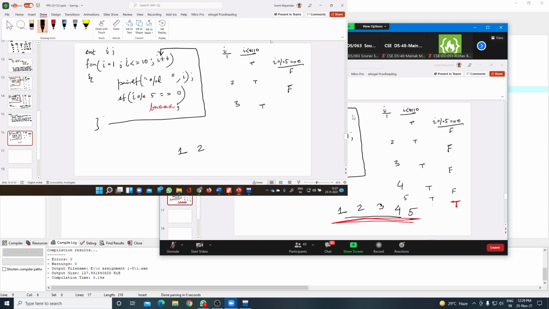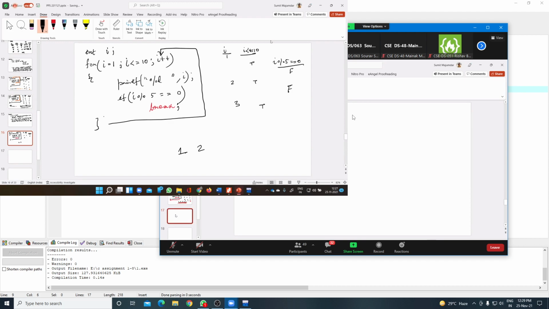So this is how we are going to use the break statement. When we want to terminate a loop forcefully, we are going to use the break statement.